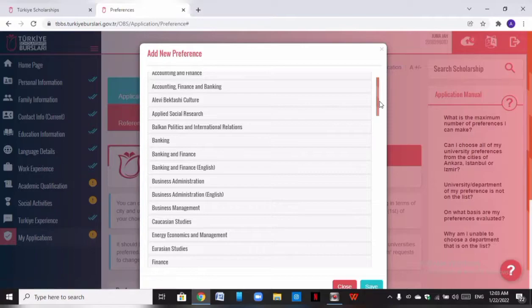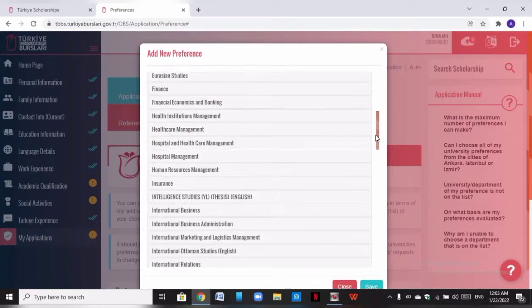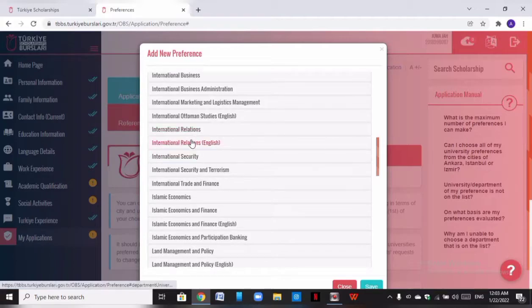So for example, let's go through this and see. Our first preference is, let's say, international relations. The other thing which is important that I want to draw your attention to is that some of these courses are taught in Turkish, Arabic, and English. In fact, these are the three major mediums of instruction. If it is in English, it is clearly stated here. But if you see that it is not in English, it's highly likely that it is being taught in Turkish or in Arabic or in both Turkish and Arabic, or in 30% English, then 70% Turkish.